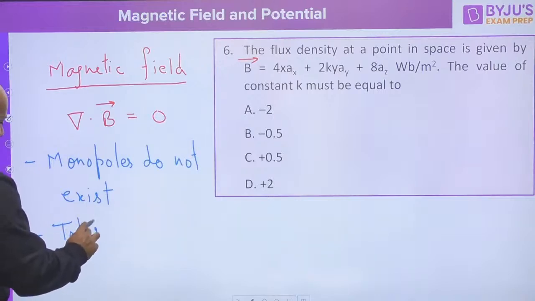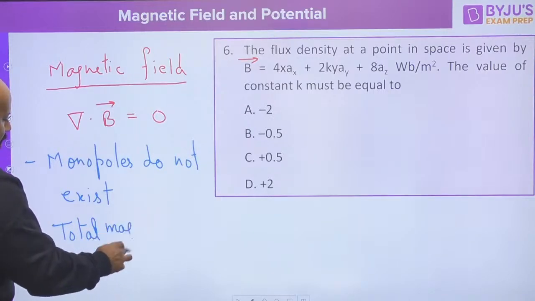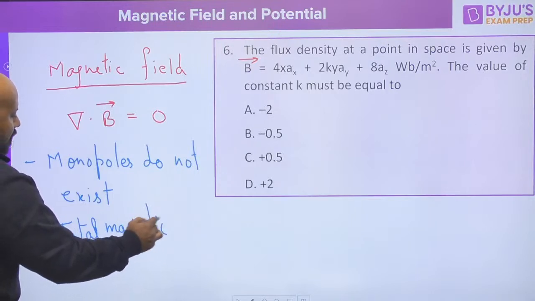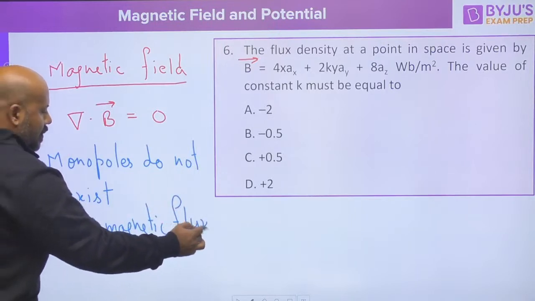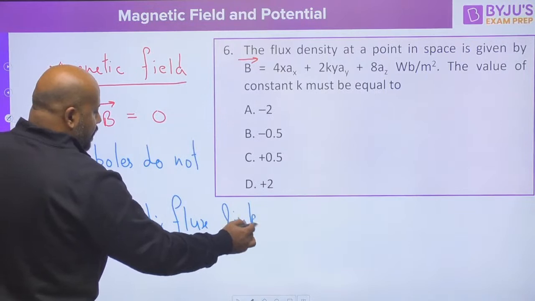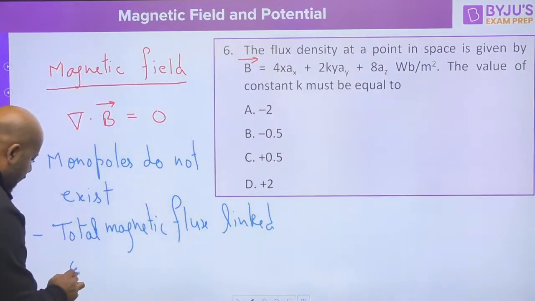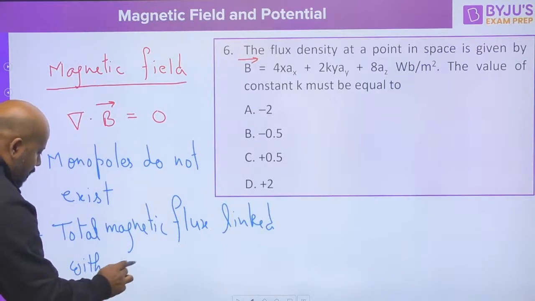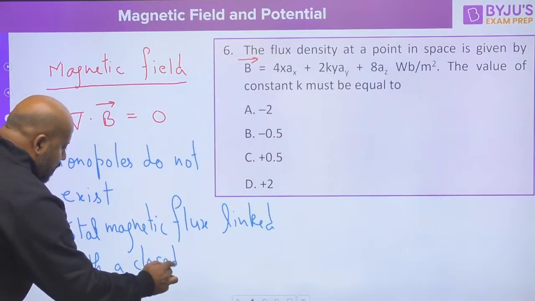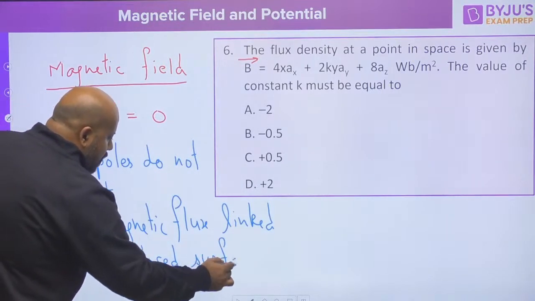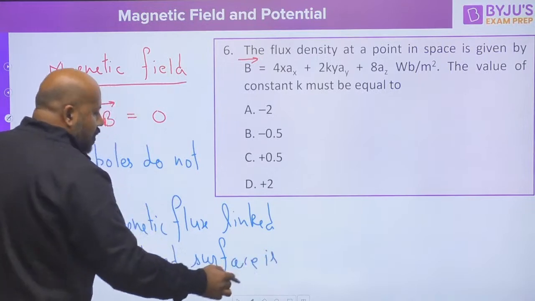Number two, total magnetic flux linked with a closed surface is always zero.